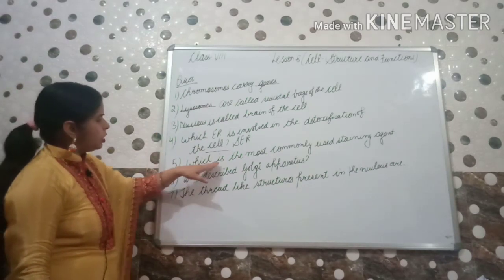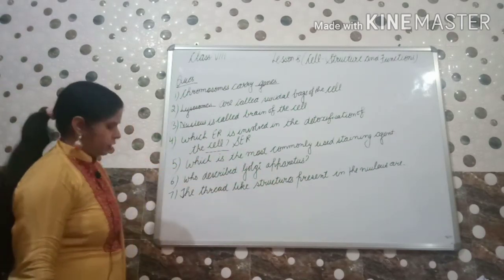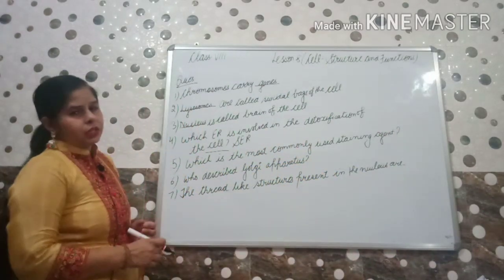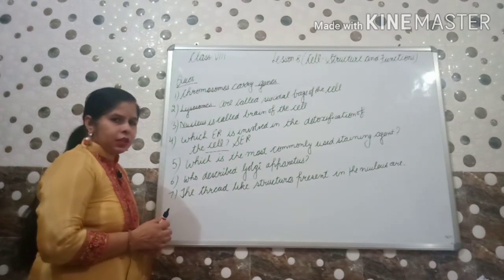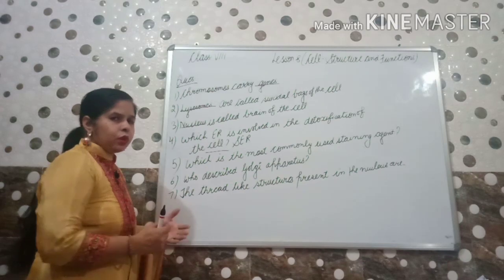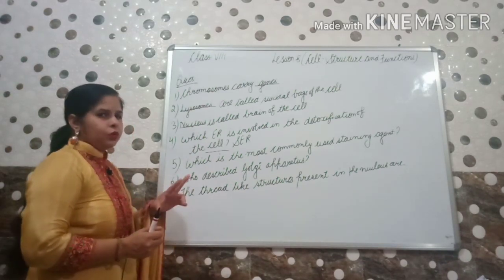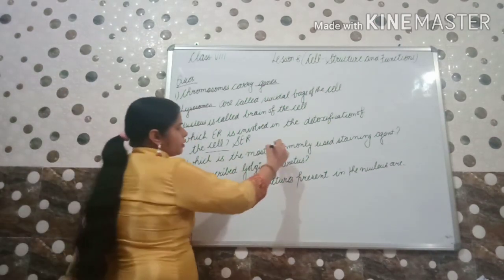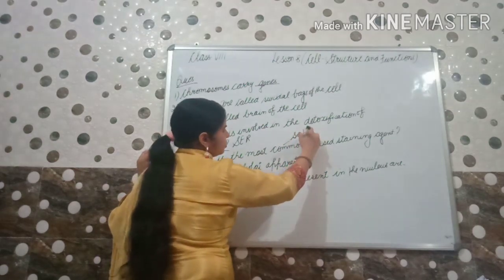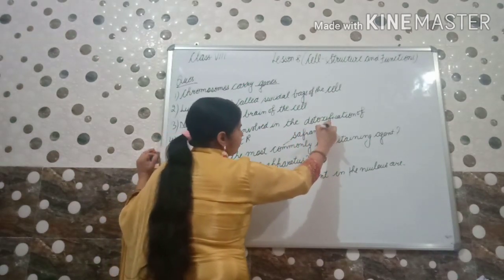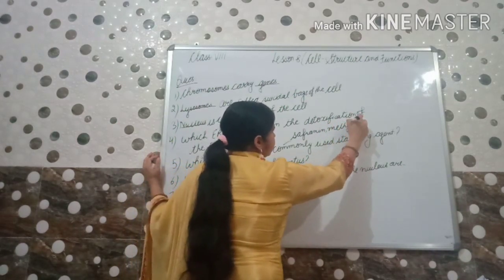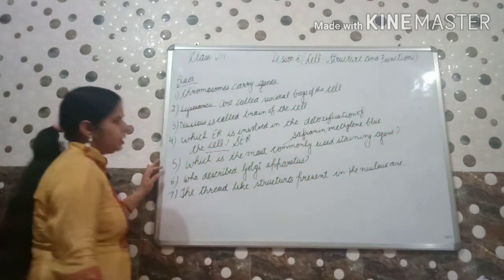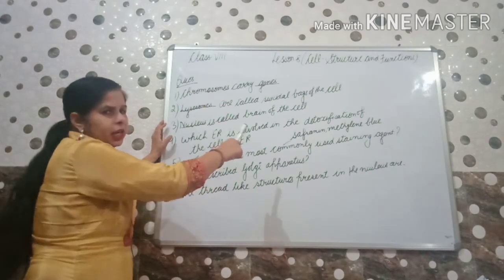Next, which is the most commonly used staining agent? Remember this question which we did when I was telling about how we can stain the cells of onion peel, कि हम उनको कलर प्रोवाइड कैसे कर सकते हैं. I have given answers of two. Which are the two? One is safranin and another one is methylene blue. So two staining agents are there, safranin and methylene blue.